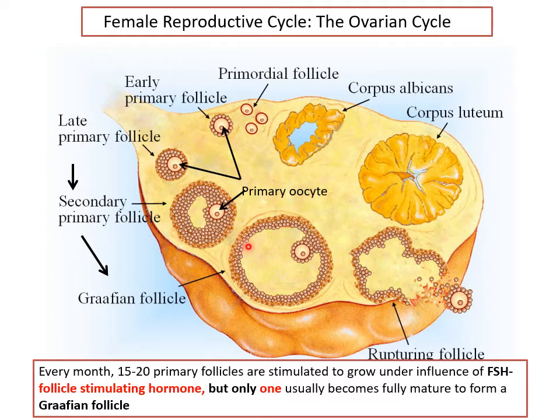Usually 15 to 20 follicles start growing in each ovary, in both the ovaries, but only one Graafian follicle from one of the ovaries will rupture. It is usually seen that in the monthly cycles, if the right ovary has released the Graafian follicle, in the next month it will be the left ovary. How this is controlled is not known, but it's very precise.